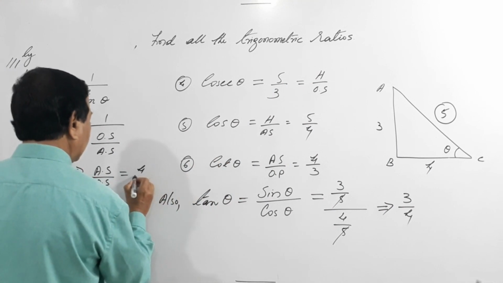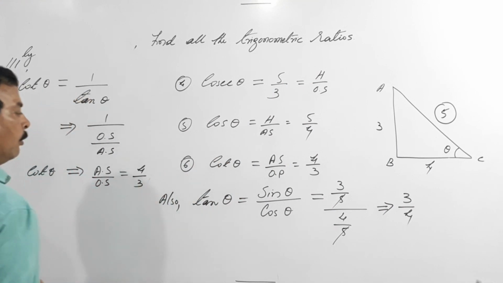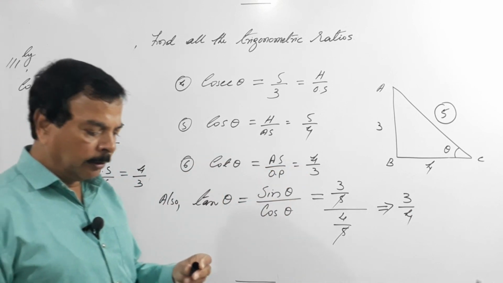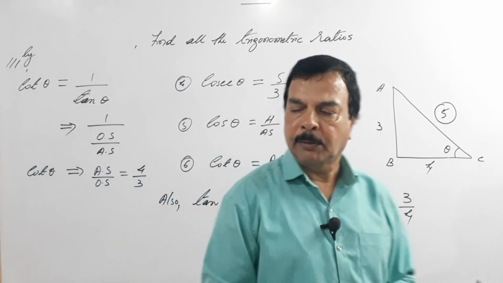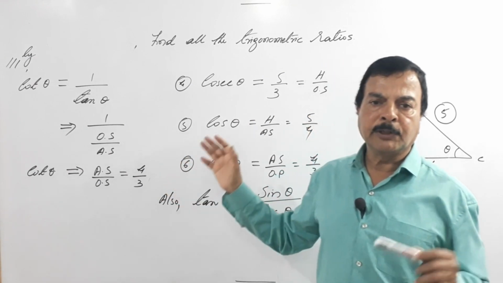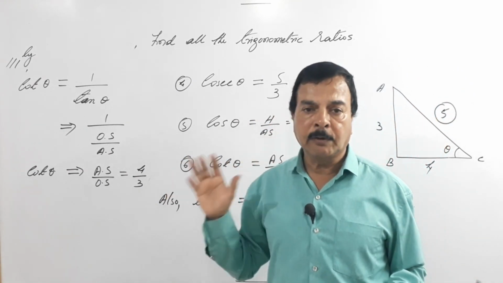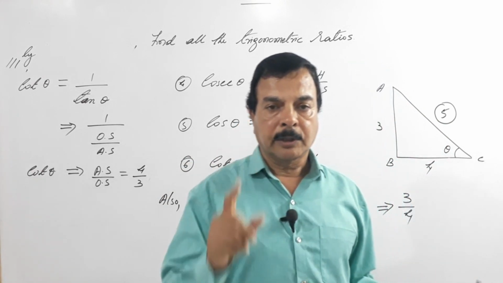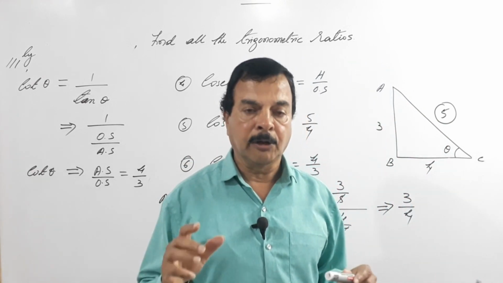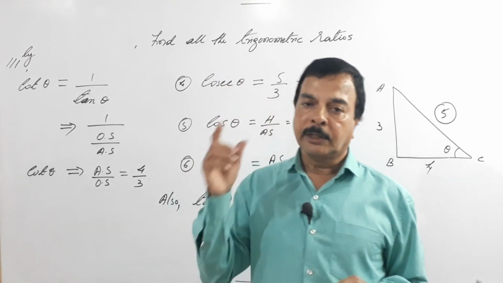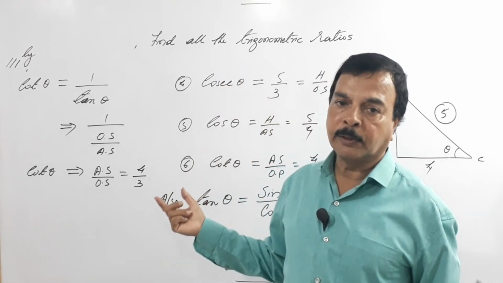Opposite side by 4 by 3, so cot theta is 4 by 3. There are different methods to find this, but I taught you the easiest method. Whichever you find easier, you follow that. So we have learnt what trigonometric ratios are, and how to find sin theta, cos theta, secant theta, the reciprocals, and we have done a problem on this.